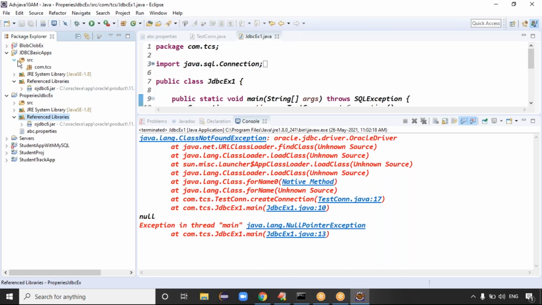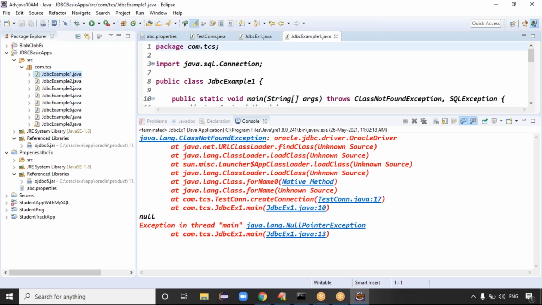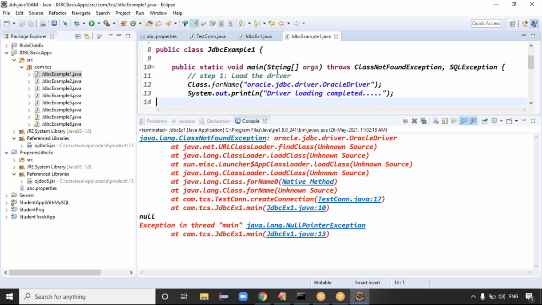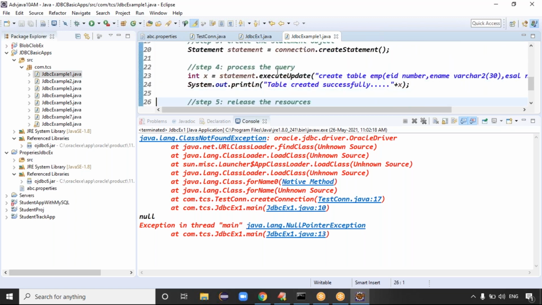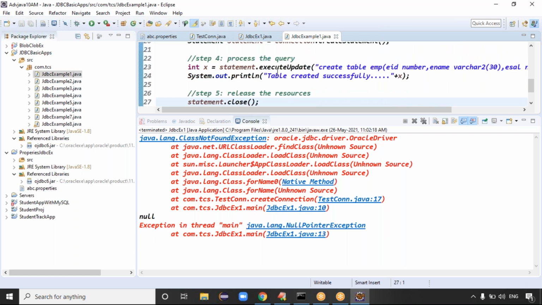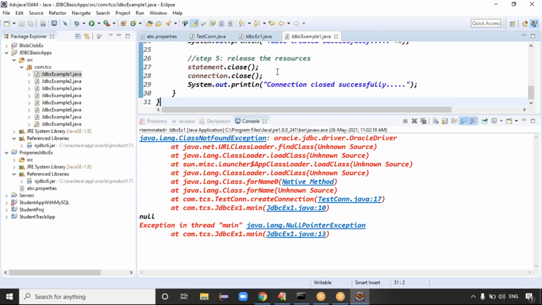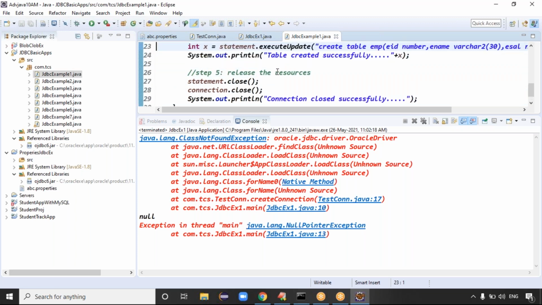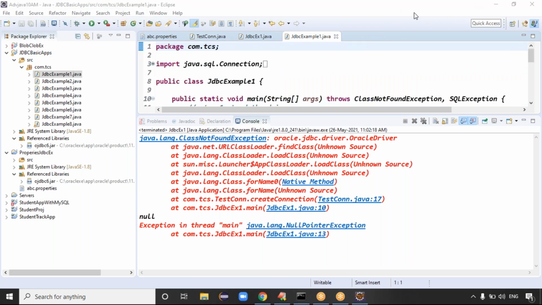Guys, is the driver class name correct? Guys, what is the issue, man?